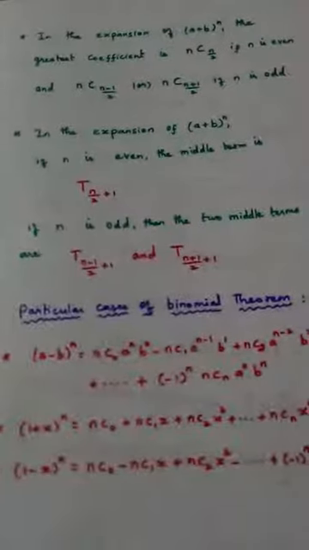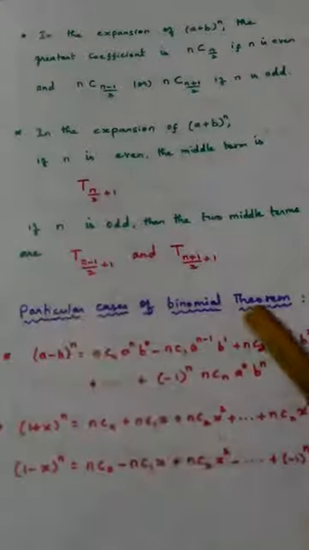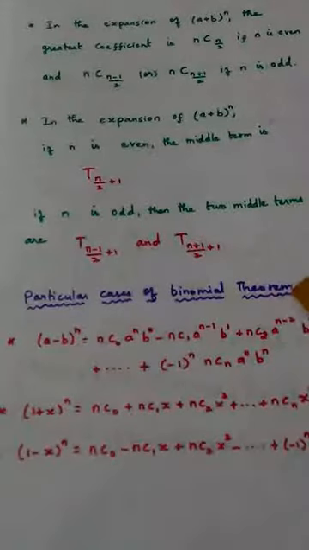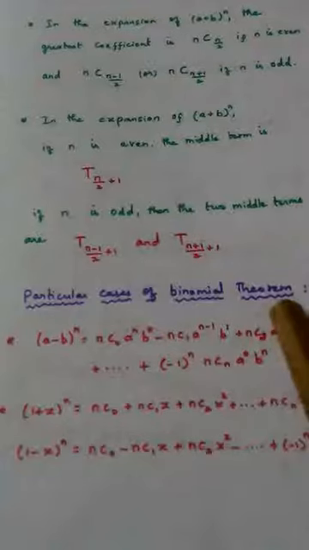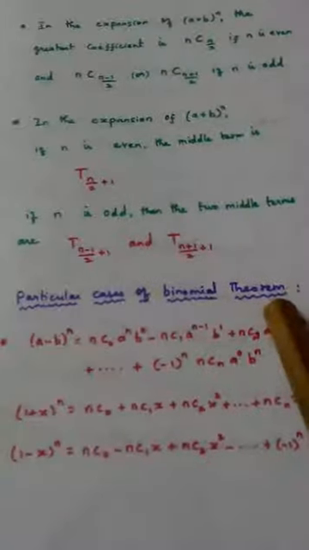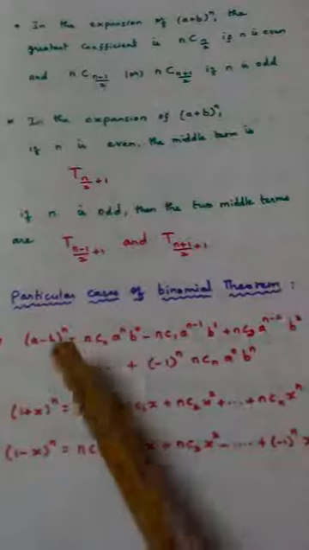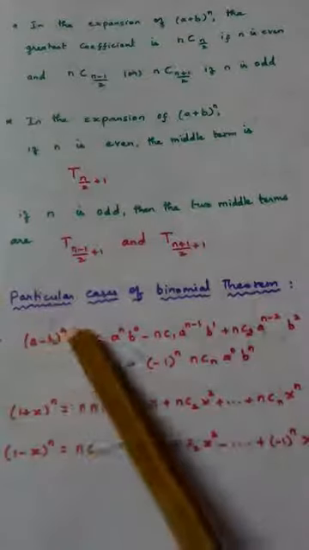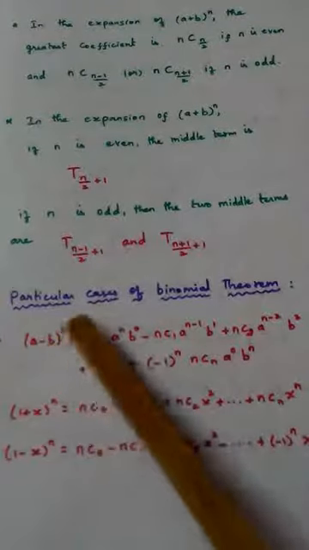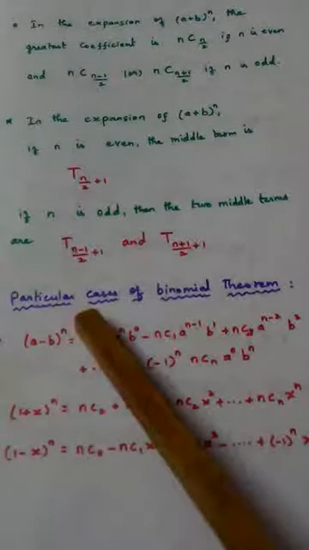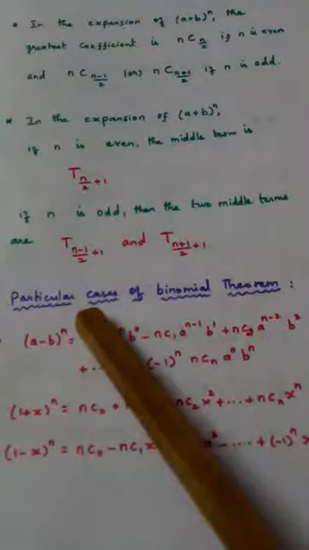Then the next heading is particular cases of binomial theorem. Now we are going to see some special cases in binomial theorem. We have studied (a + b)^n, right? This is the formula for (a - b)^n. In the beginning of the chapter, the first line itself is the formula for (a + b)^n.